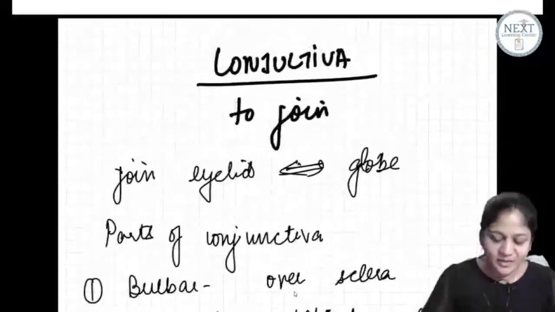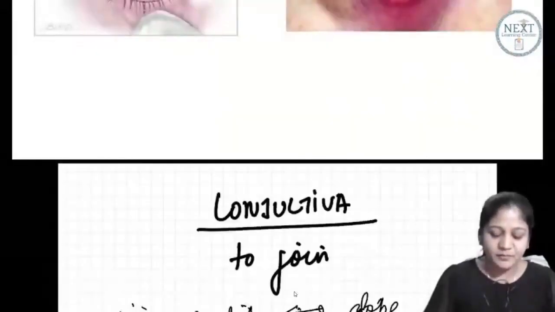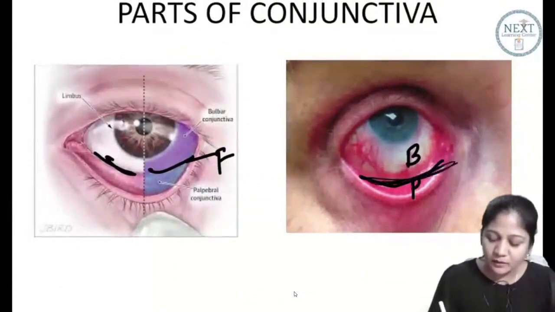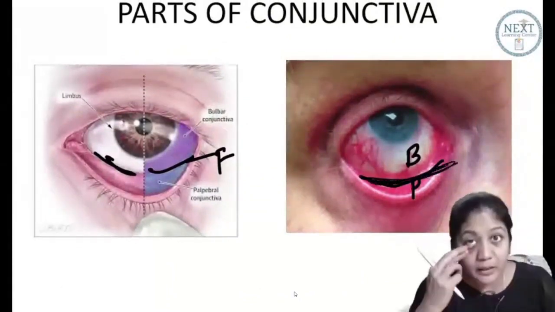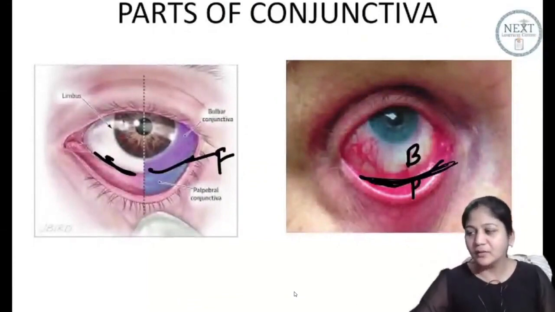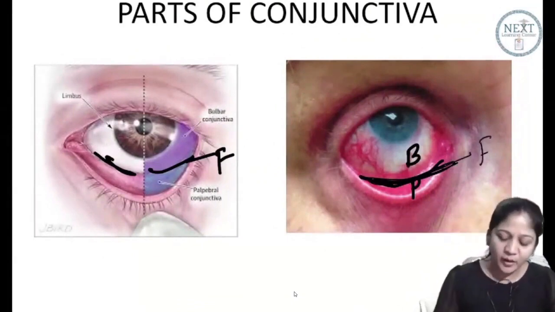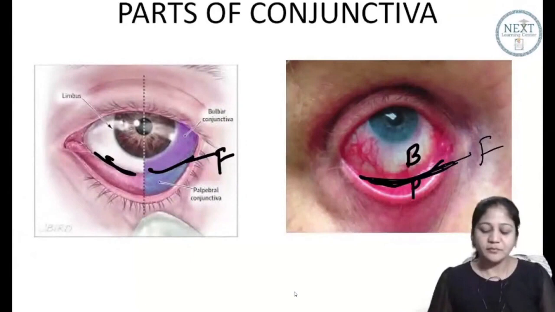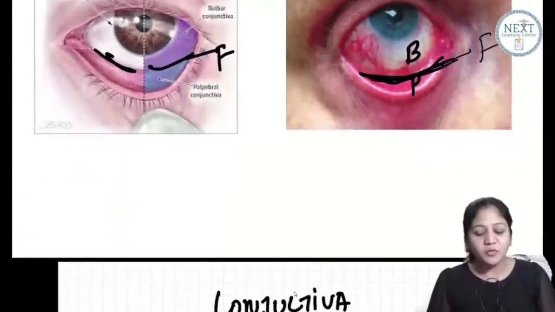Look. Fornix is this part. It is like a line, a junction between 1 and 2. Dr. Shriya, clear? So this is your fornix, the line.